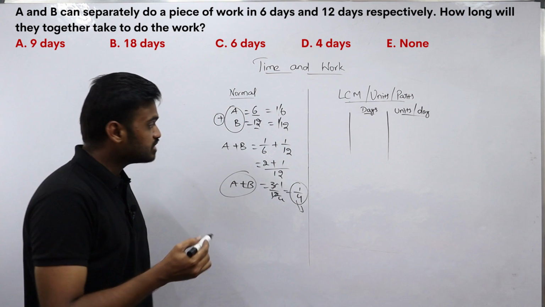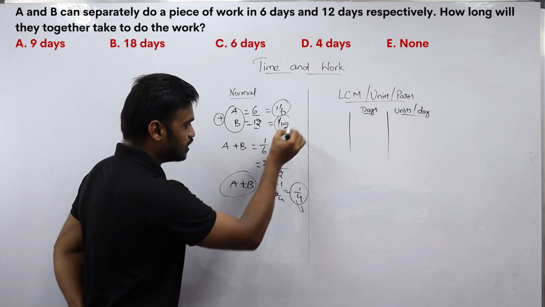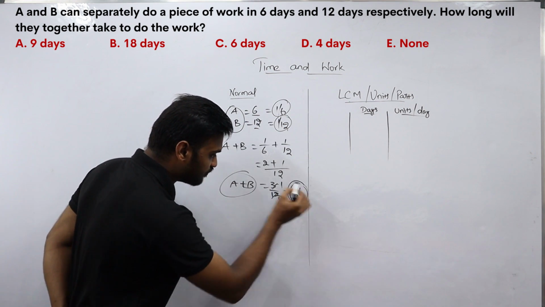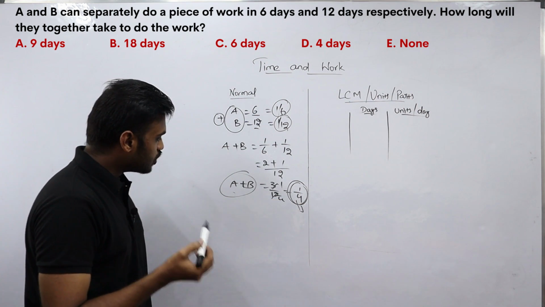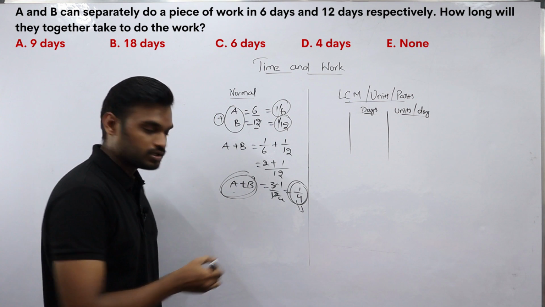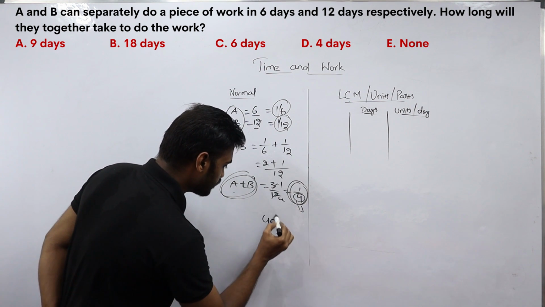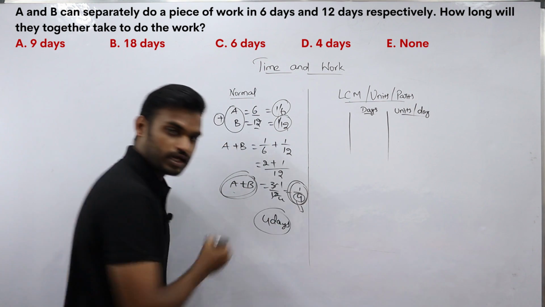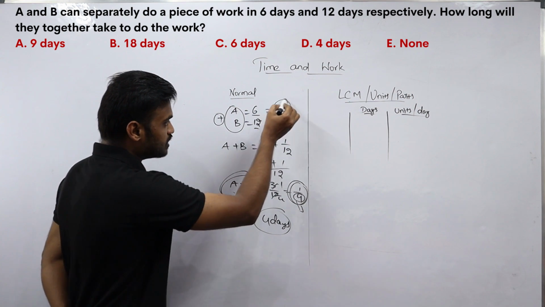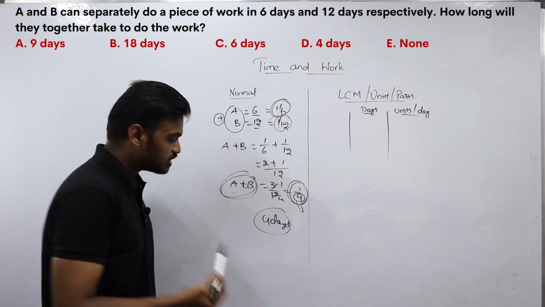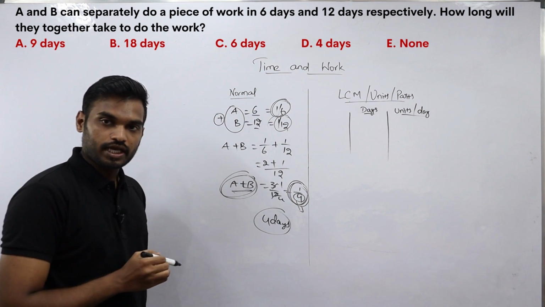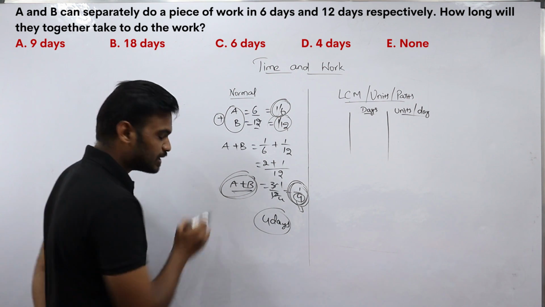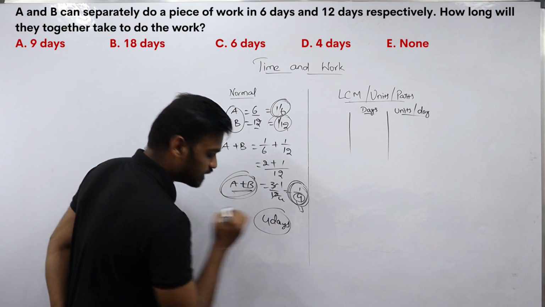Okay, see here, since we have substituted the efficiencies of A and B, we got the efficiency of A plus B, or 1 day's work of A plus B. But what is the total time taken by A plus B to complete the work? That is 4 days. Okay, then what is the total time taken by A plus B to complete the work? That is only 4 days.